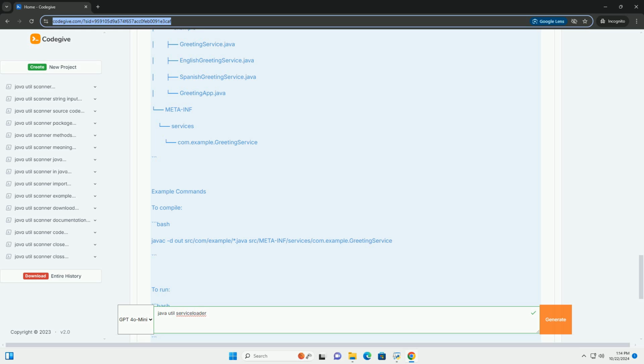Conclusion. The ServiceLoader is a powerful tool in Java for creating extensible applications. It allows for loose coupling between components and facilitates the implementation of the service provider interface, SPI, pattern. You can easily add new service providers without modifying the existing code, simply by adding new implementations and updating the configuration file.